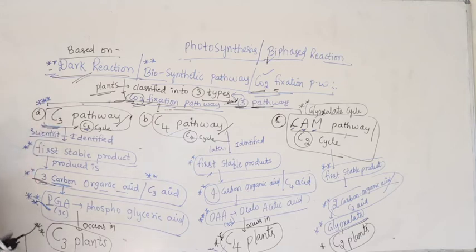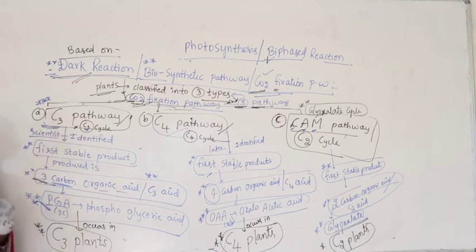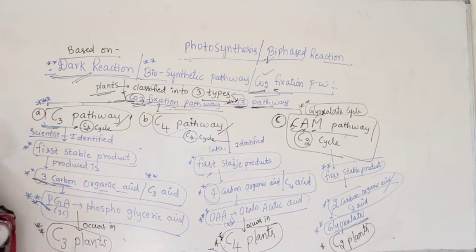C3 pathway. I told you at the time of enzymes, for the reactions we discuss in the C3 pathway we have names of the enzymes, and which class these enzymes fall in is very, very important. So you have to interlink enzymes and photosynthesis. In the Calvin cycle, you need to refer once again to the 6 classes we studied in enzymes. So, what is the C3 pathway?